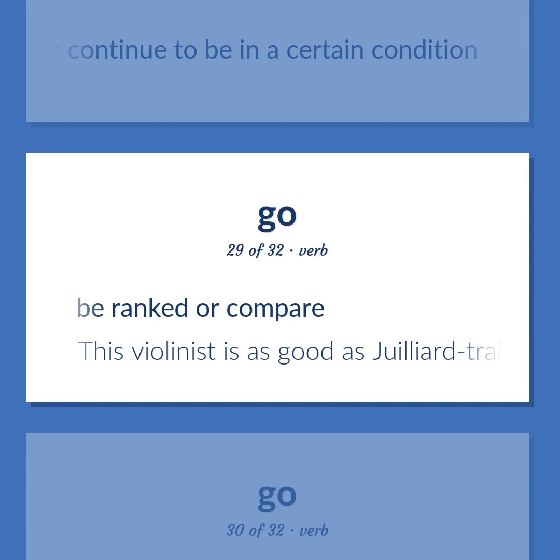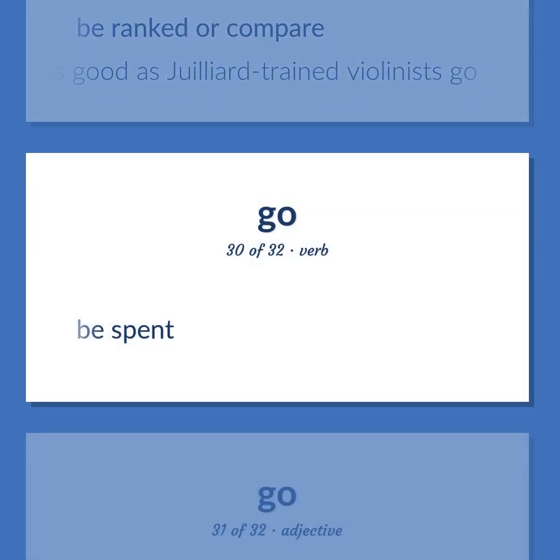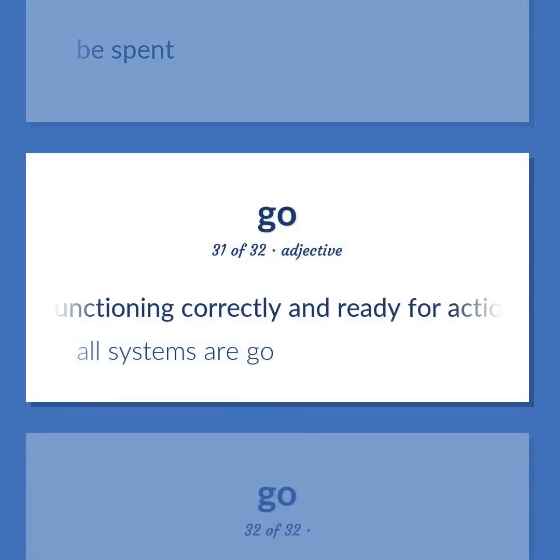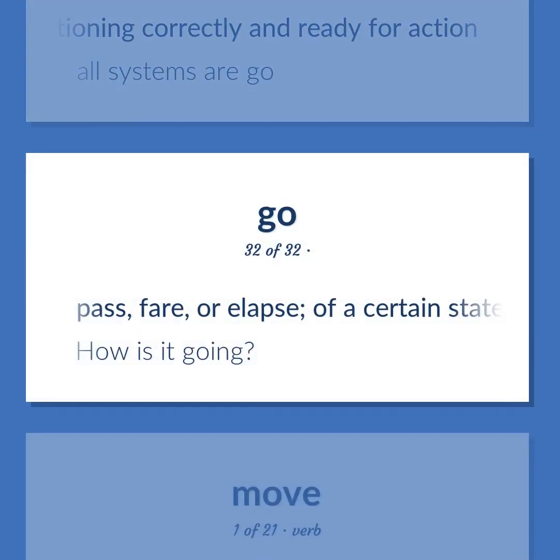Be ranked or compare. This violinist is as good as Juilliard-trained violinists go. Be spent. Functioning correctly and ready for action. All systems are go. Pass, fair, or elapse, of a certain state of affairs or action. How is it going?